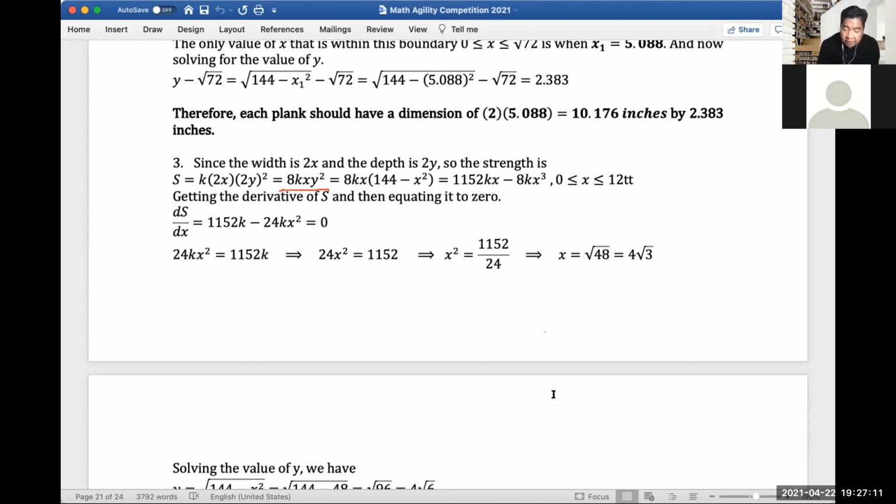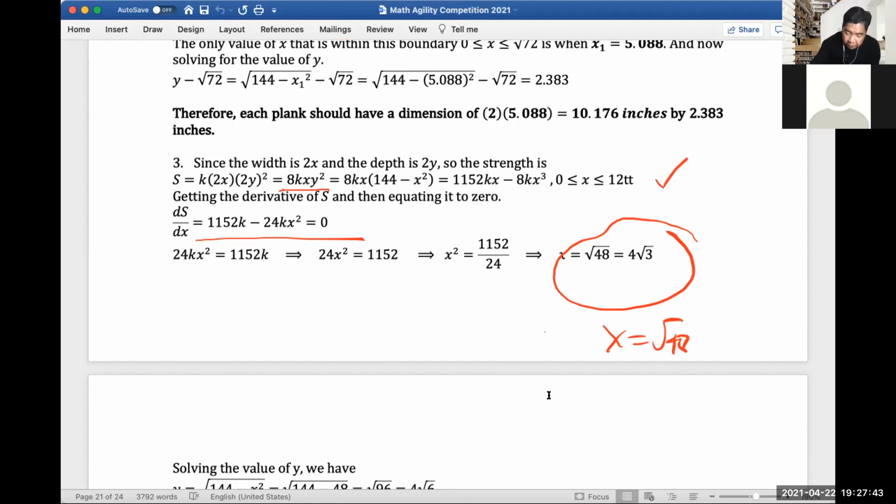And since we know already y, which is 144 minus x squared, everything should be in terms of variable x. Then we take the derivative of S with respect to x and equate it to 0. So we have this, and let's solve for x, and we get x as 4 square root of 3, or x equals square root of 48.